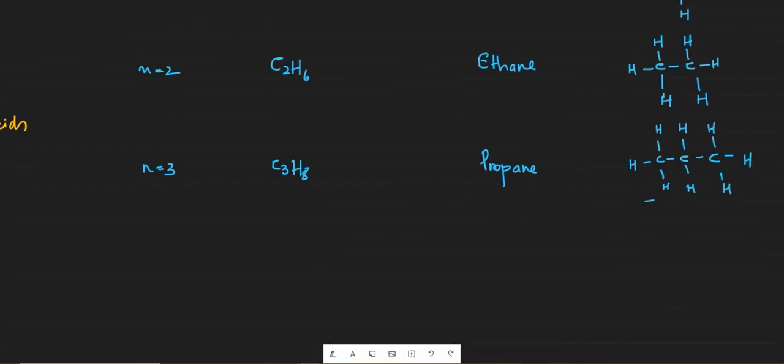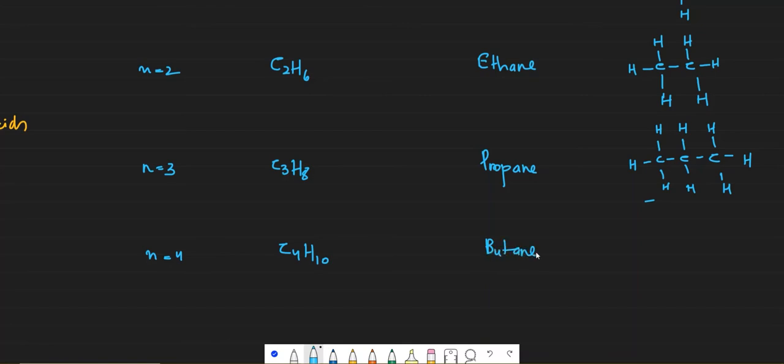Moving on, n is equal to 4 is butane. The formula would be C4H10, and the structural formula would have 4 carbon atoms, each with 4 bonds.